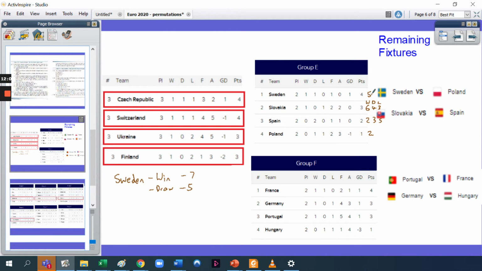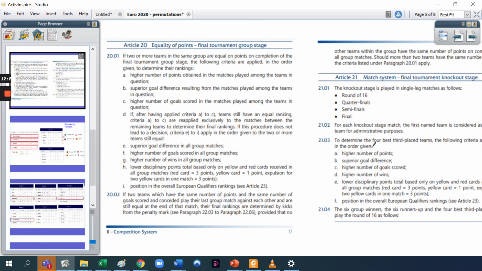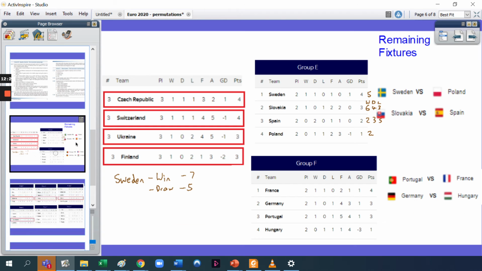And then you have to think, well, if Slovakia win, they'll overtake Sweden if Sweden draw. If it's a draw in that game, then Sweden will still be top of the group. If Sweden draw and Slovakia lose, that means Spain wins, then you've got to think about the criteria that we talked about over here to see if Spain will then top the group and beat Sweden.